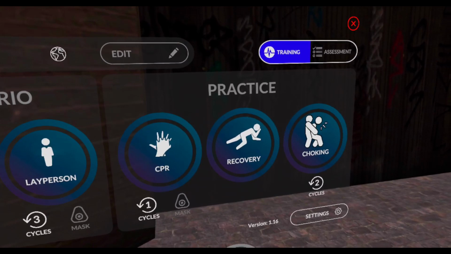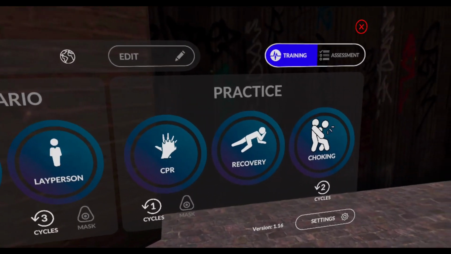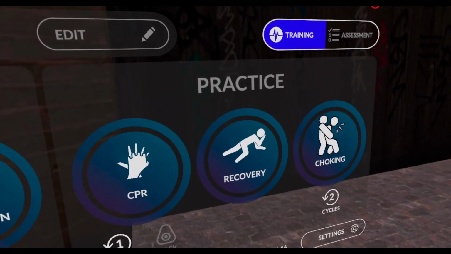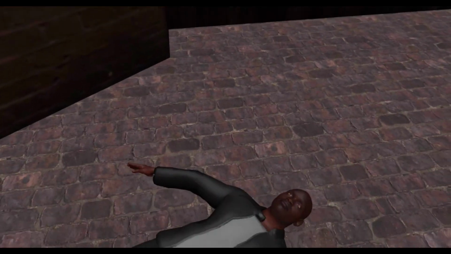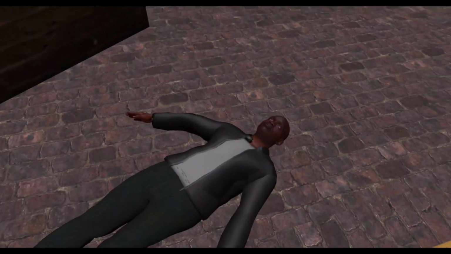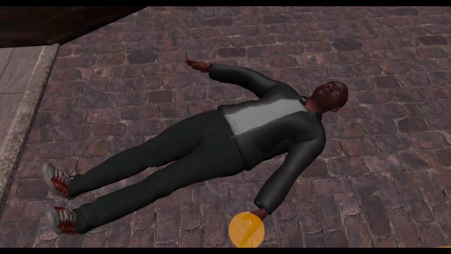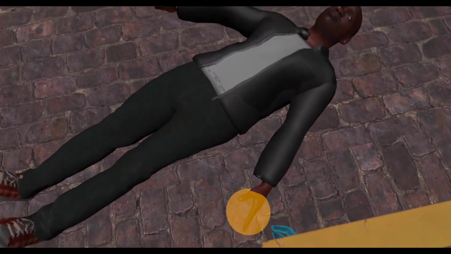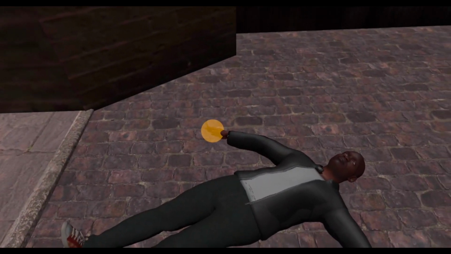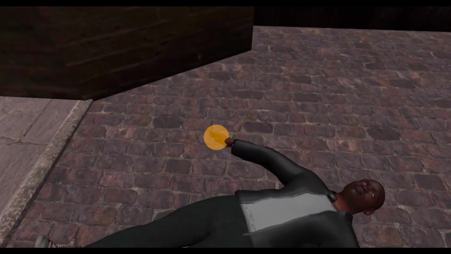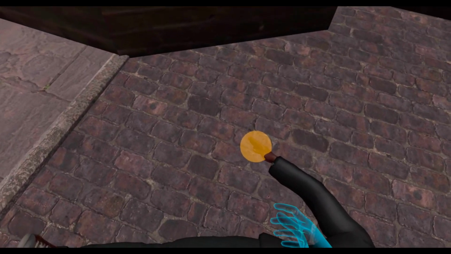We recommend initially going in to a simple practice scenario to start with, like the recovery position. Place the hand nearest to you at right angles to the body. This will get you quickly used to interacting with highlighted areas simply by reaching out with your hand to touch the highlight.